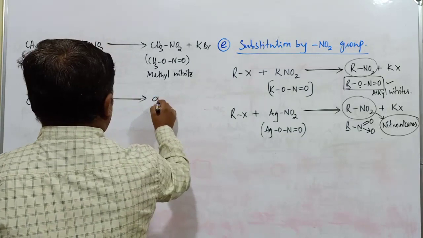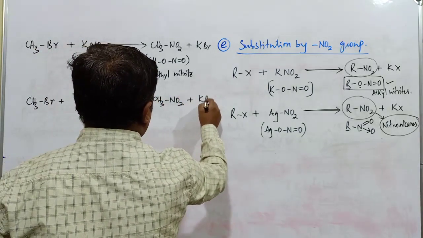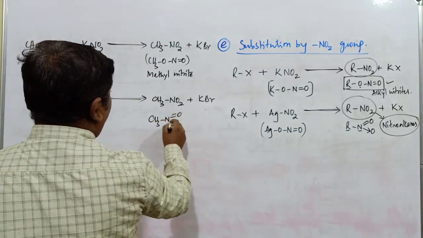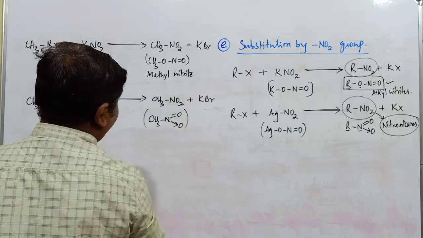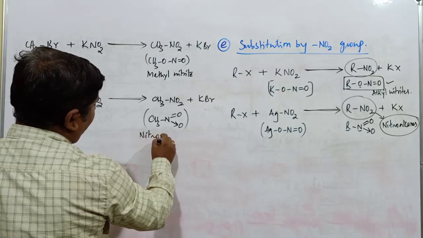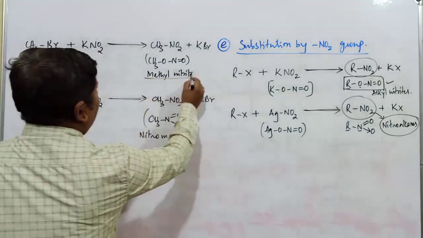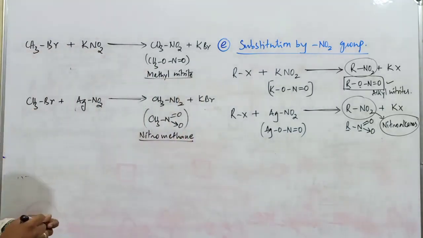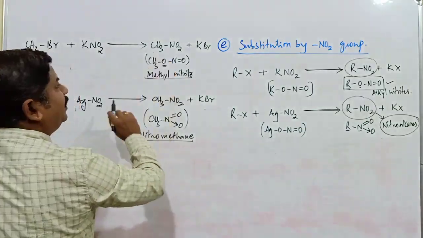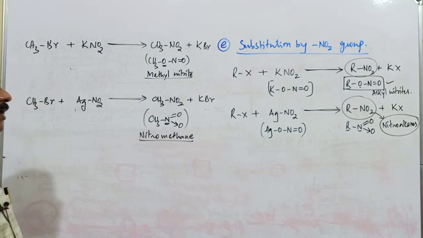Here the compound obtained is CH3NO2 plus AgBr, and if you see the structure of this one, it is N double bond O and a coordinate bond to oxygen. What is the name of this compound? It is called nitromethane. What is the difference between methyl nitrite and nitromethane? Just observe the structure. In methyl nitrite, bonding takes place between oxygen and carbon. Here bonding takes place between nitrogen and the carbon atom.